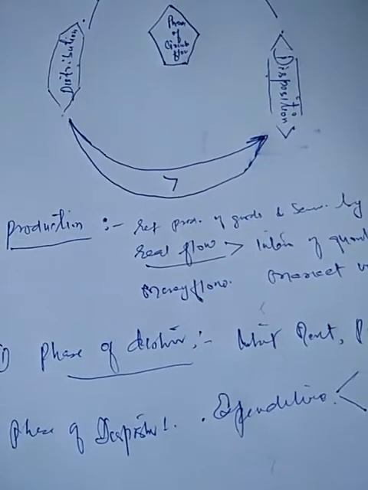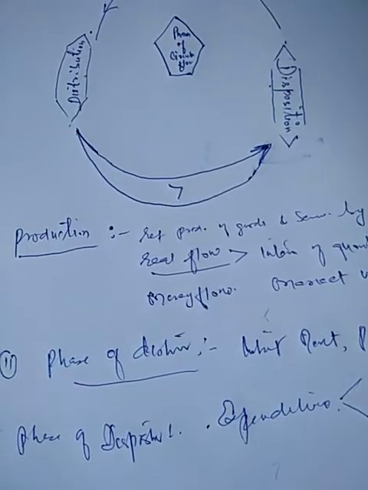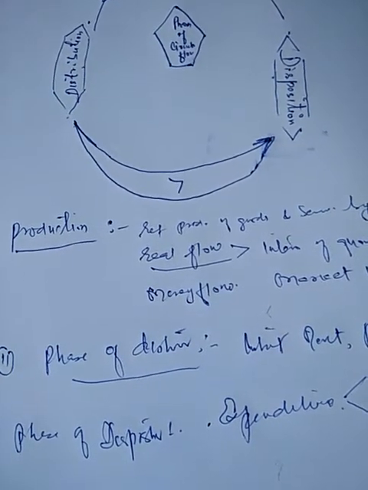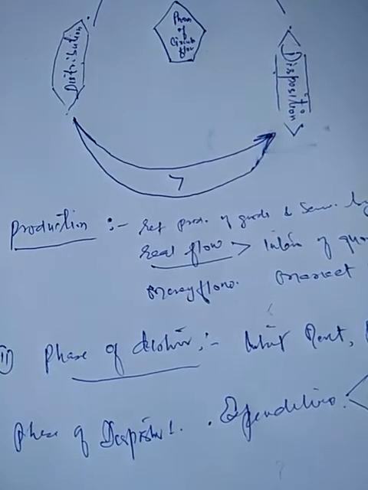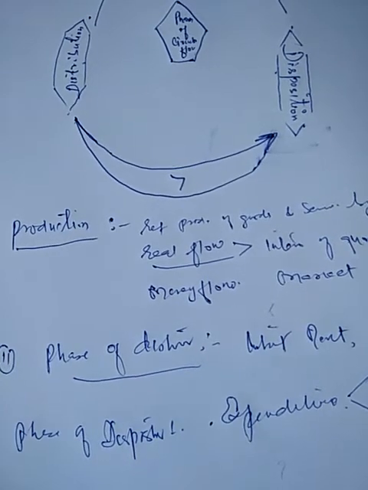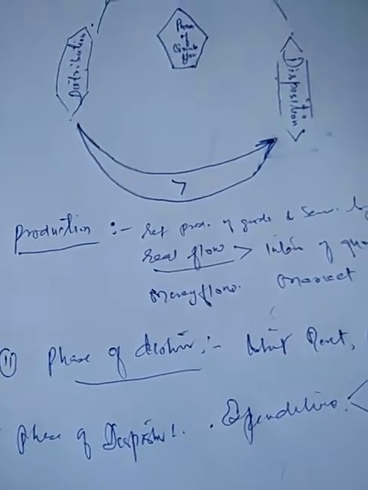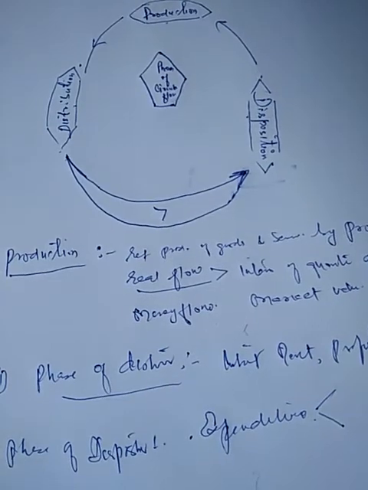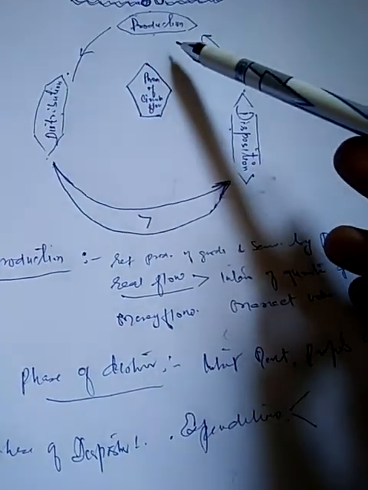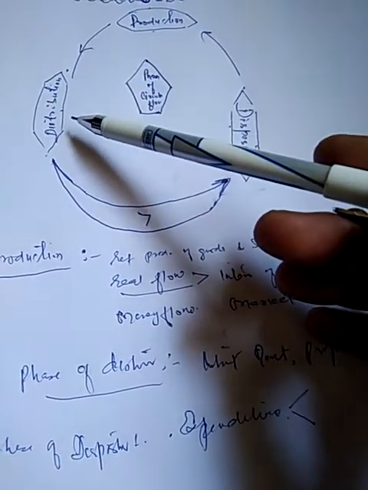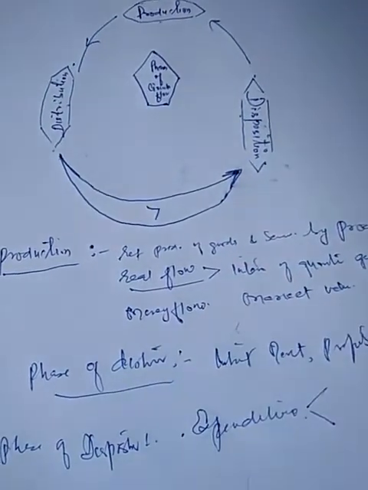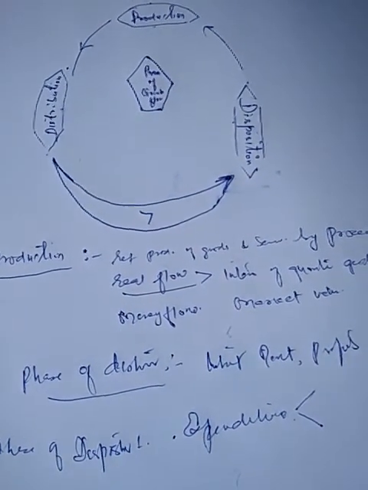Here it's important to note that the phases of production, distribution, and disposition form a circulatory or circular flow, as one phase is the obvious consequence of the other phase, right? When there is expenditure, production will be there. There is production, distribution will be there. And there is distribution, again disposition, expenditure will be there, right?